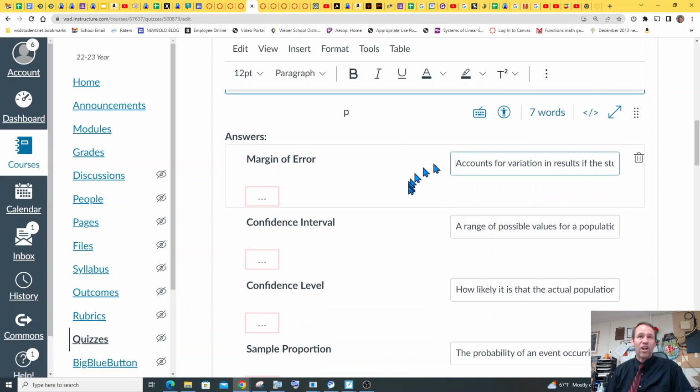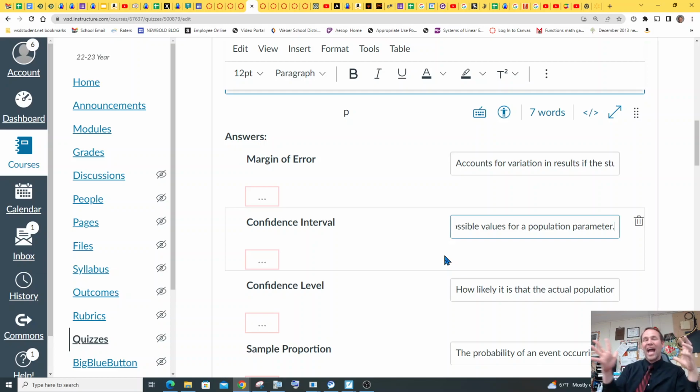So margin of error accounts for variation in results if the study or simulation were conducted multiple times, right? You've got to do it multiple times. If you're going to do it multiple times, then you'll account for a margin of error. Confidence interval is a range of possible values to the left and to the right, a range of possible values for a population parameter. So the confidence interval is trying to capture the actual average of the actual population, whatever that is.